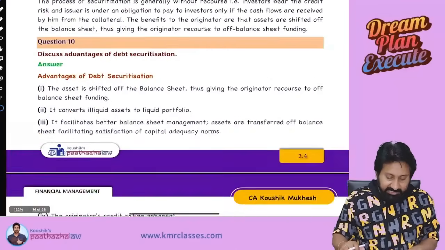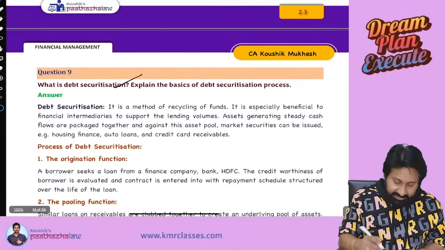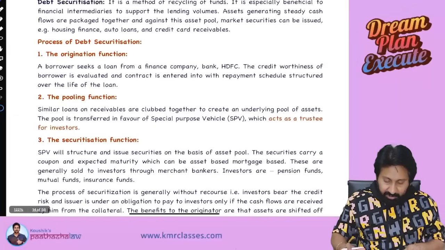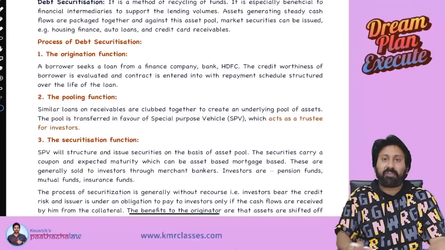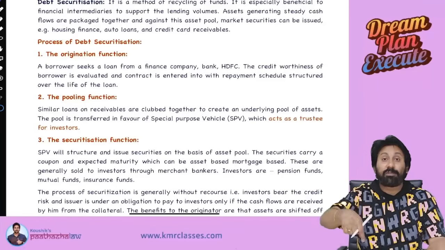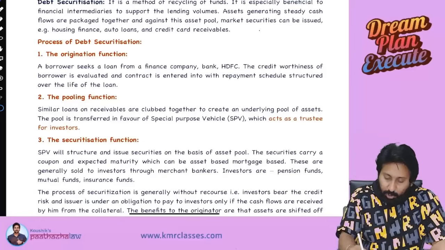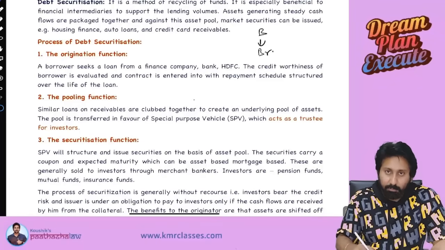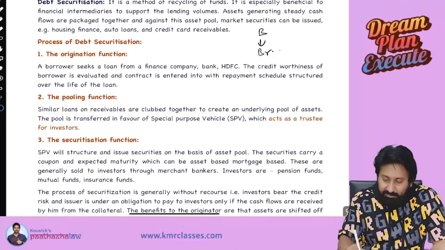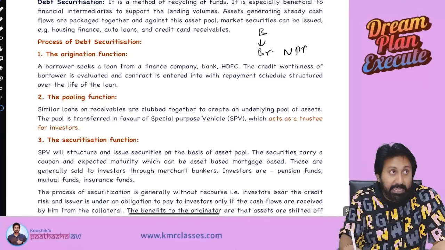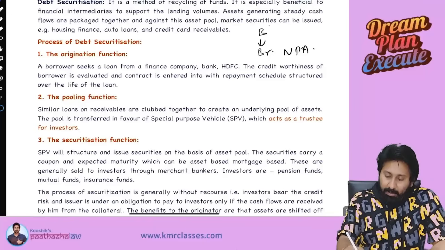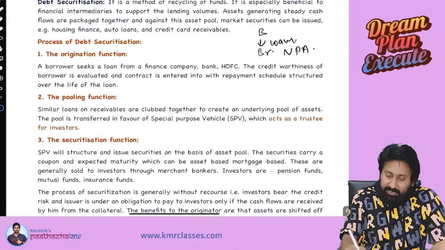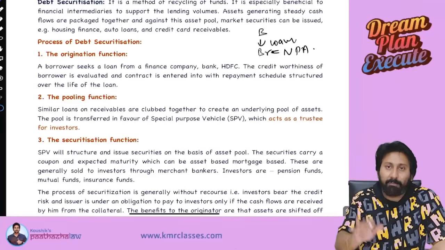The last concept in this area is securitization. What is securitization? Banks will give loans. Factoring is another type of financing, but factoring is for debtors; this is for loans. Bank gives loans to borrowers, and these borrowers default and become NPA, non-performing assets. They will not pay.